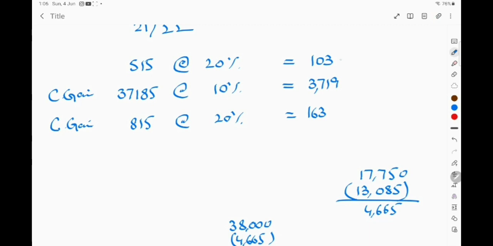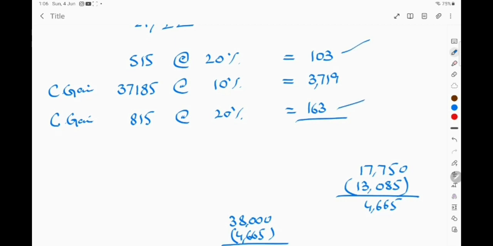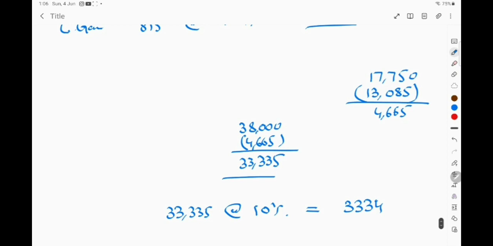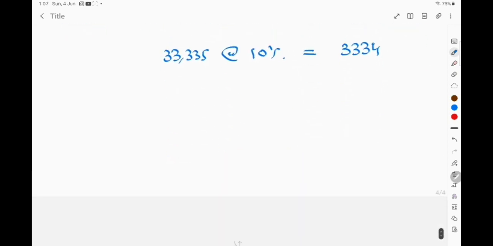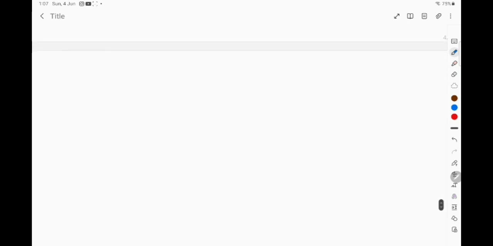So our saving would be this, means this is the total amount of tax we have to pay. So now as a result of setting off loss against chargeable income, this will be saved, and from 3,719 we have to pay tax only 3,334. So this is about using the loss to be set off against total income.